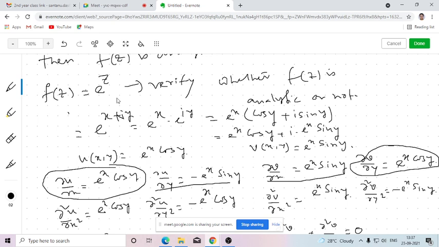In the previous example, by using the necessary and sufficient condition, we already showed that this function is analytic. So here also we can show it by this tool. So there are two methods you have studied so far. As per your choice, you can use either one to show or verify whether a given function is analytic or not, if the problem is given in the exam.